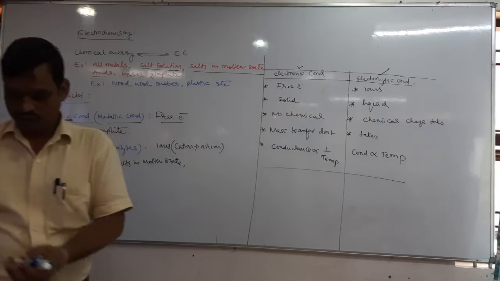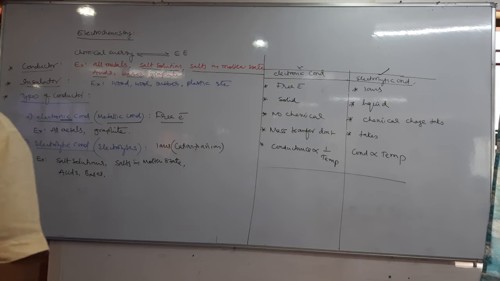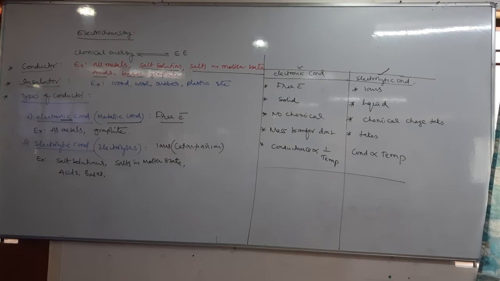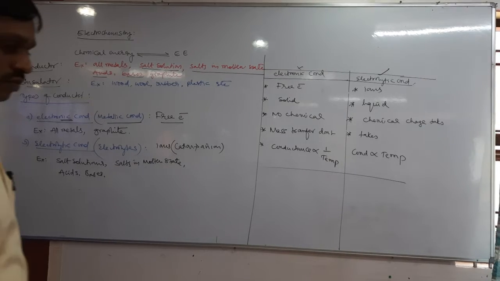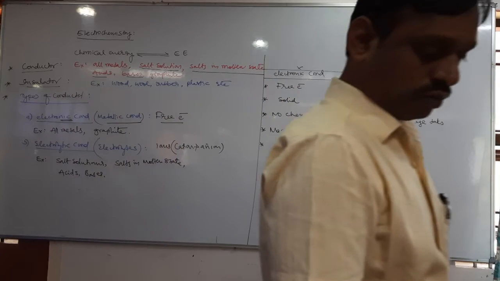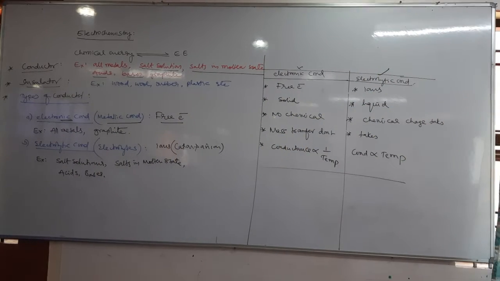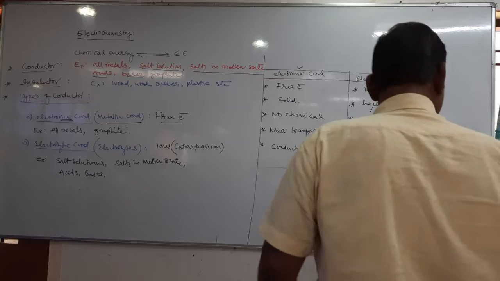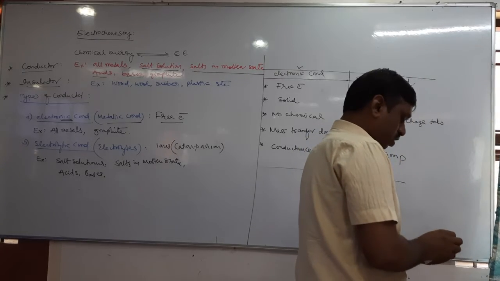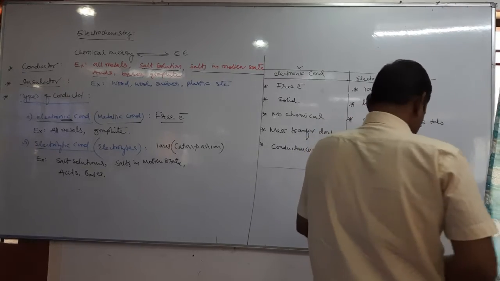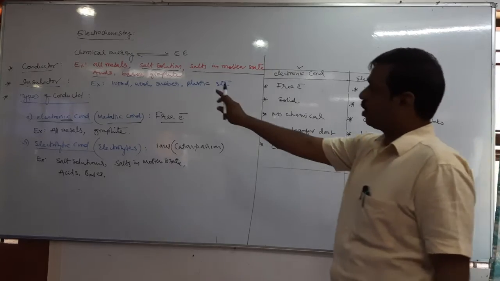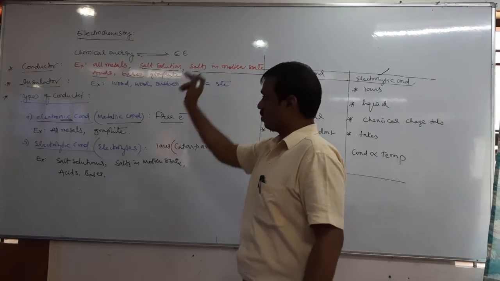Electrochemistry is a branch of physical chemistry that deals with the conversion of chemical energy into electrical energy, and vice versa.